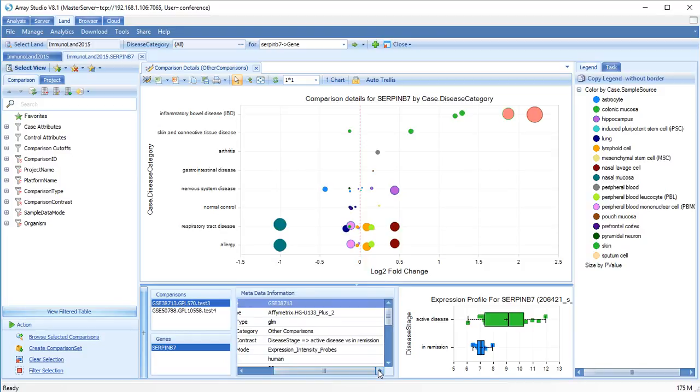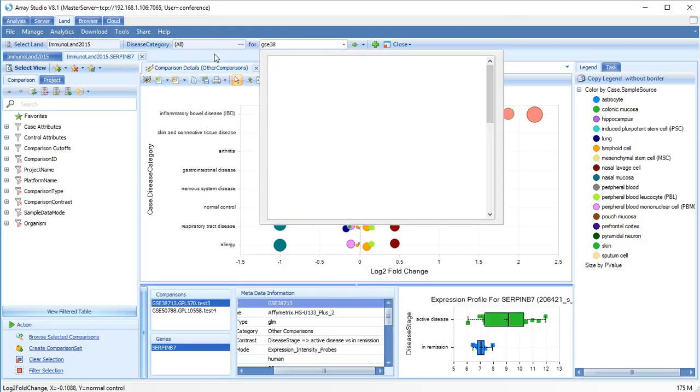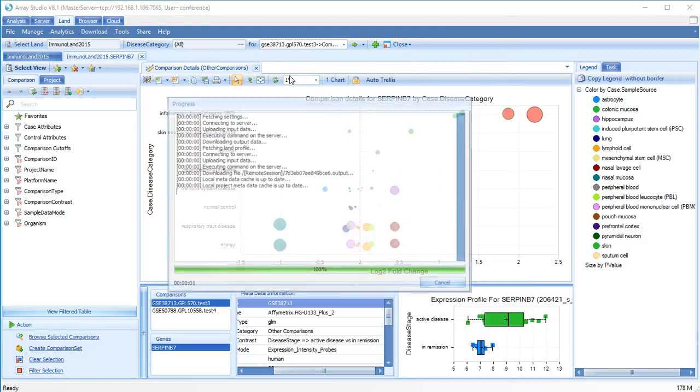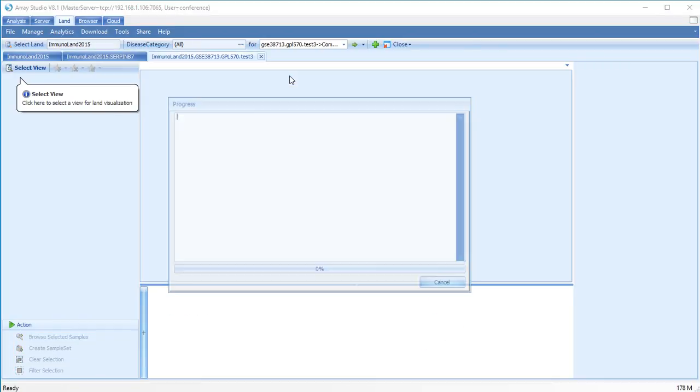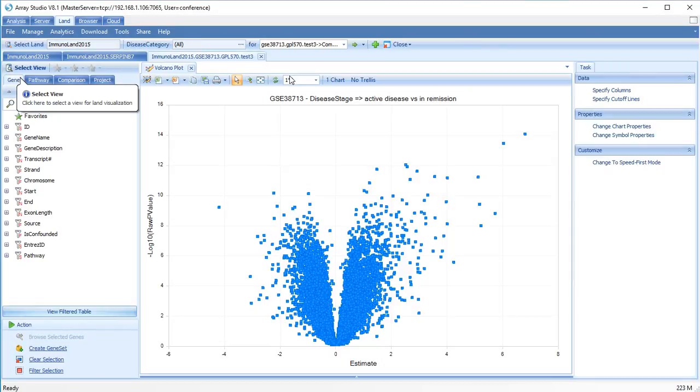Since each ImmunoLand comparison is generally comparing expression of thousands of genes, we can look directly at those expression changes at the comparison level. To do this, we can search for an ImmunoLand comparison title and enter it in the search box. The default view for comparison level data is a volcano plot of all tested genes in the comparison. We can quickly find the most affected genes in a given comparison.